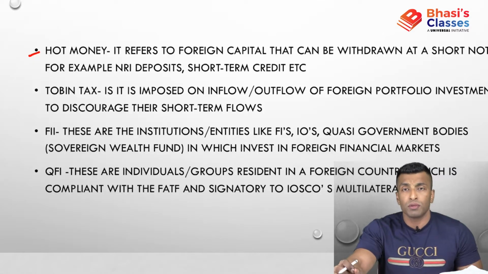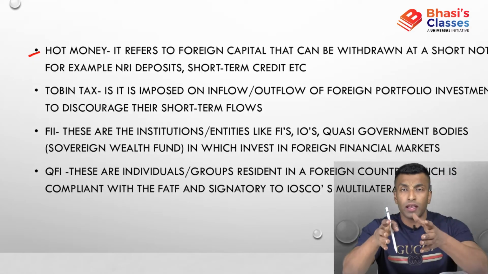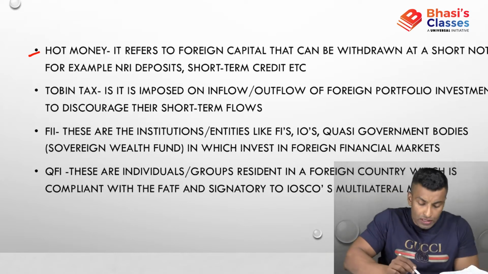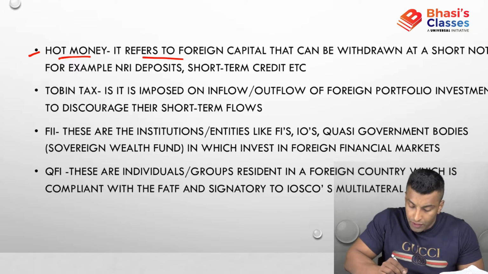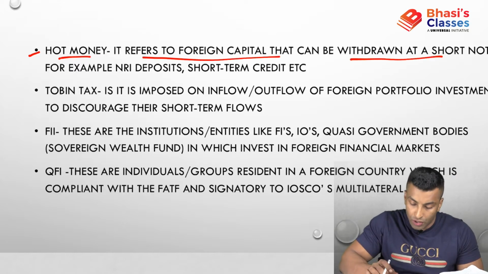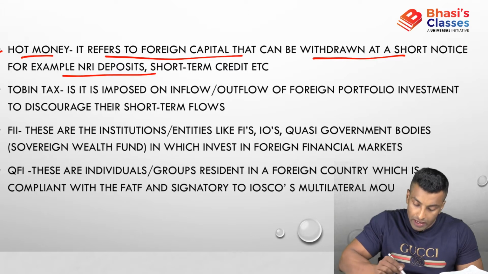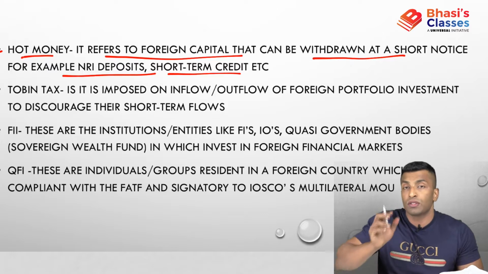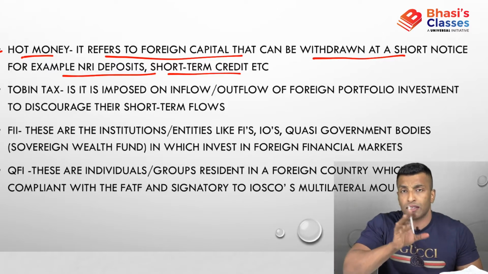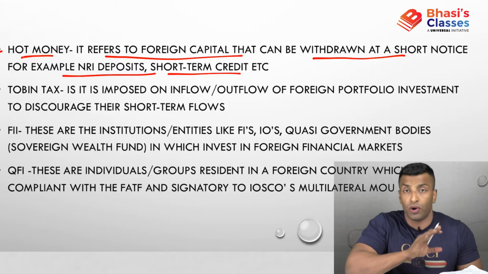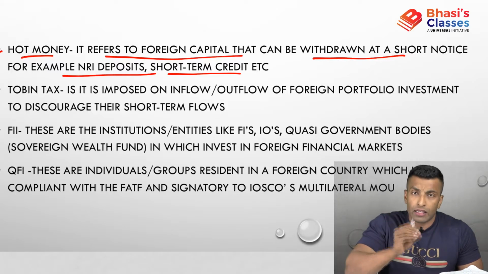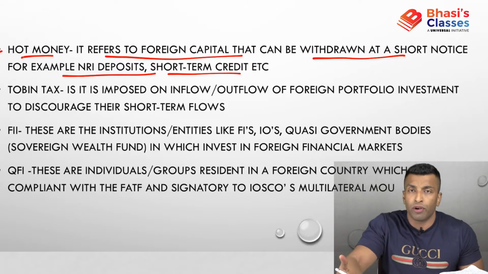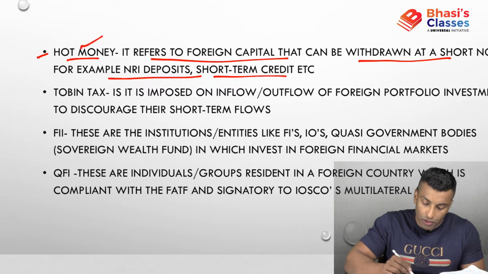Now let's look into some terms. The money invested in foreign financial markets is generally called hot money. Why is it known as hot money? It refers to foreign capital that can be withdrawn at short notice, for example NRI deposits, short-term credit, etc. So this can be withdrawn at any time. FDI is not hot money because that is a kind of permanent investment, it will be there for a long time. But in case of portfolio investment or FIIs, it can be withdrawn at any point of time. That is why it is known as hot money.